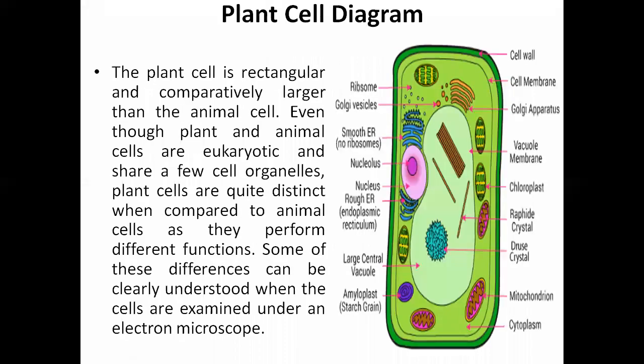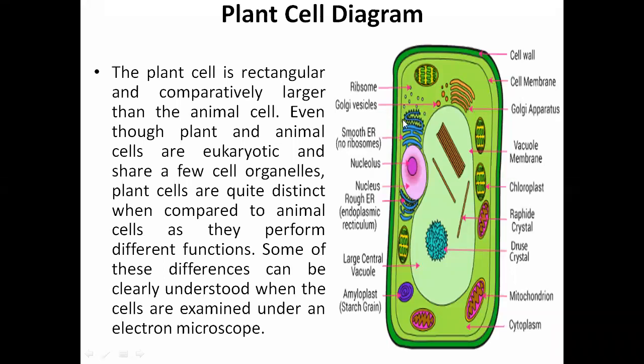Let us discuss the plant cell diagram. In the diagram you can see the outermost layer, the cell wall. Then the second layer is the cell membrane. Then the Golgi apparatus and vacuole membrane. Then the chloroplast, how it looks, you can see here. Then raphide crystals, and on this side ribosomes are there.